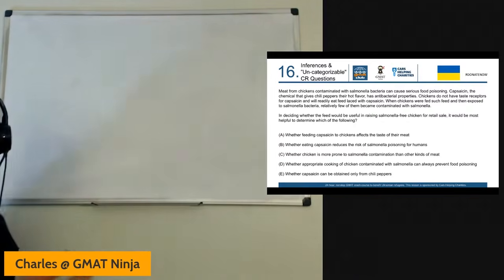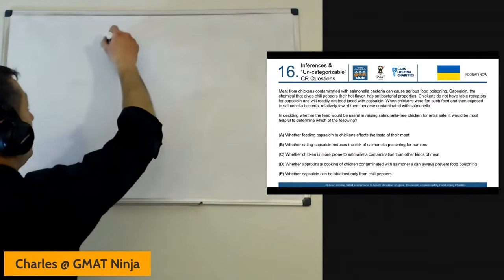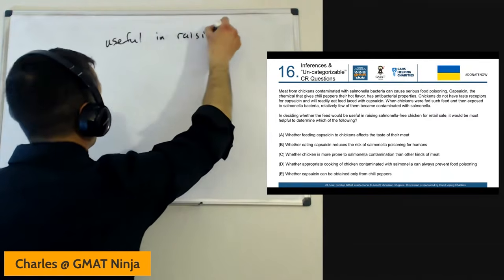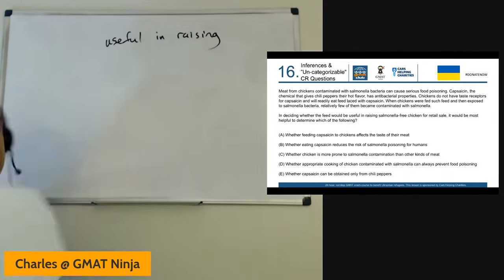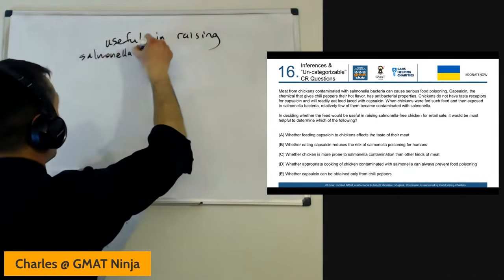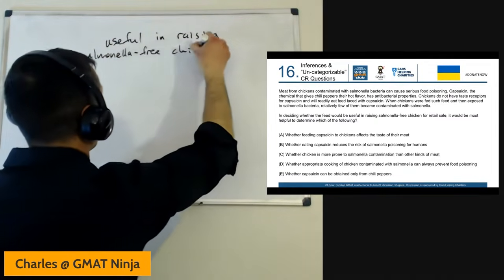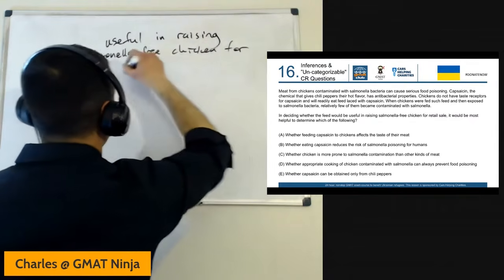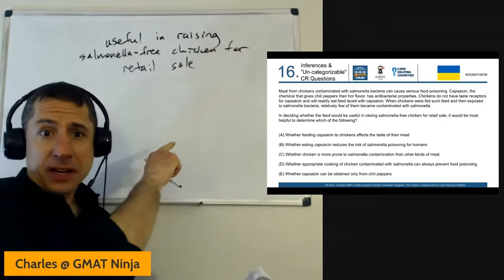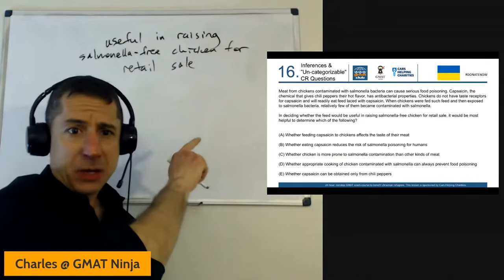So in deciding whether it would be useful in raising salmonella-free chicken for retail sale. And I'm really honing in on that phrase and going, wait a minute, that's really specific in the question.